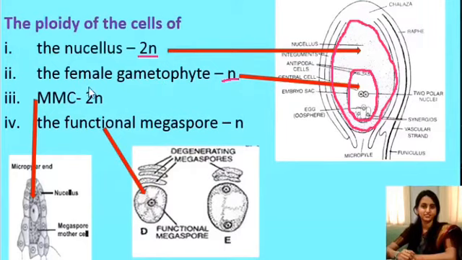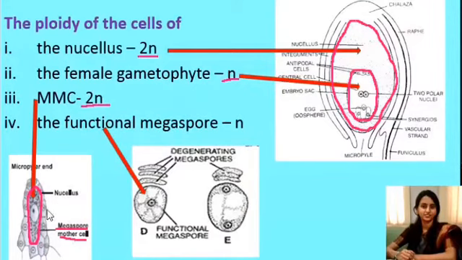Therefore, the ploidy of the female gametophyte or embryo sac is haploid. Then, what is MMC? Megaspore mother cell. At the time of ovule formation, a single cell gets differentiated into the megaspore mother cell. What is its ploidy? It is diploid.